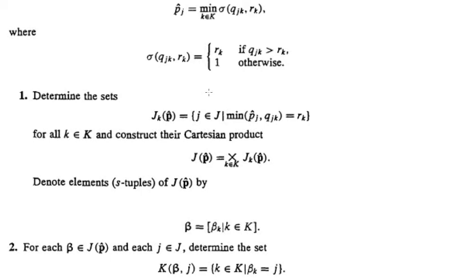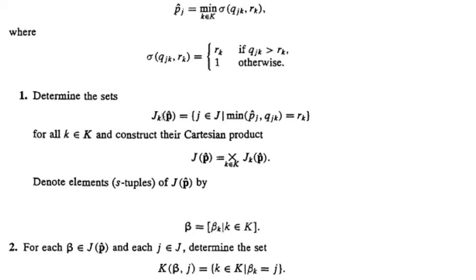Now to solve the equation, consider the following steps. Determine the sets Jk(P cap), where j element of J such that the minimum of Pj cap and Qjk equals Rk. So Jk(P cap) is obtained by considering the equation minimum of Pj cap, Qjk equal to Rk. Correspondingly consider the j value. So the collection of all j in J which satisfies this equation can be considered as Jk(P cap).